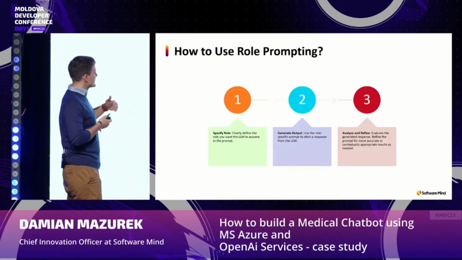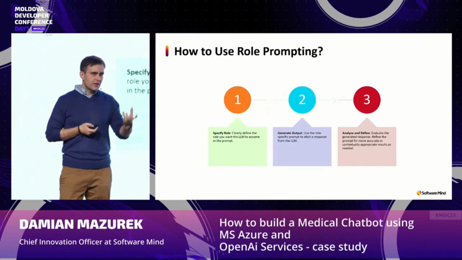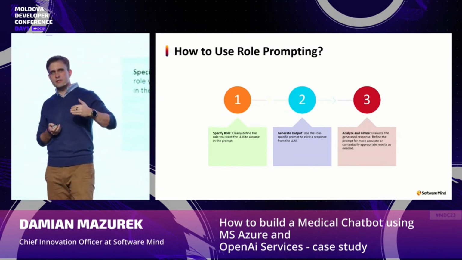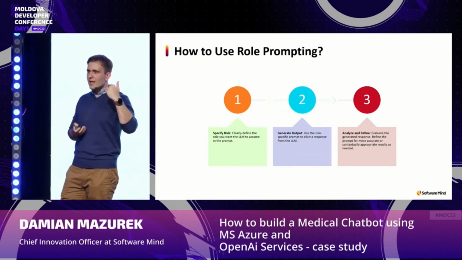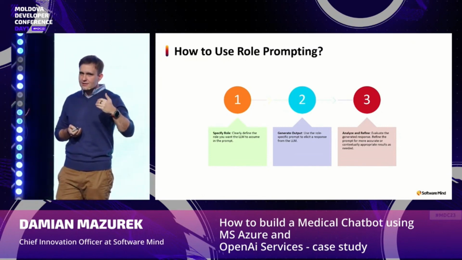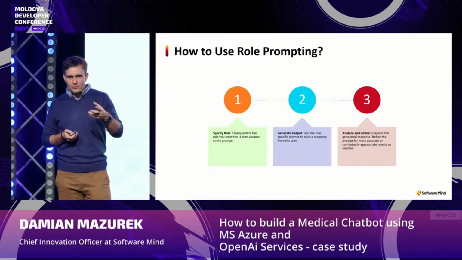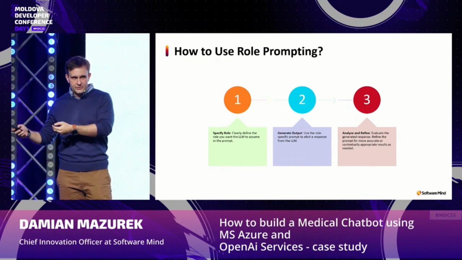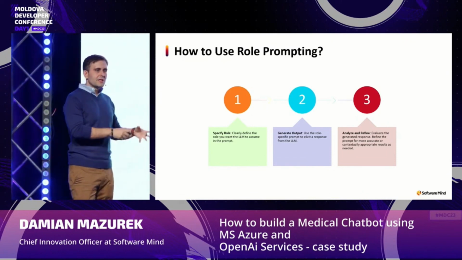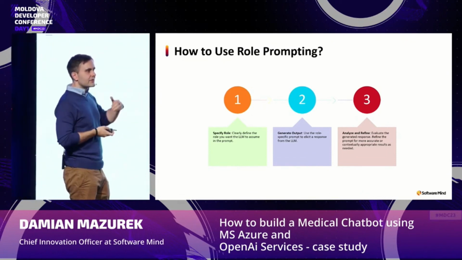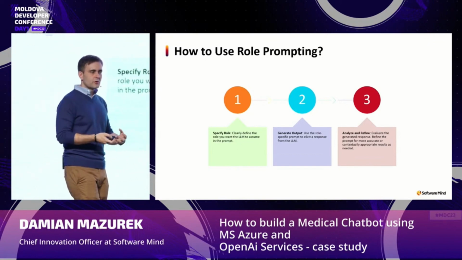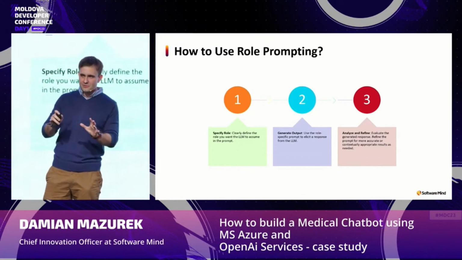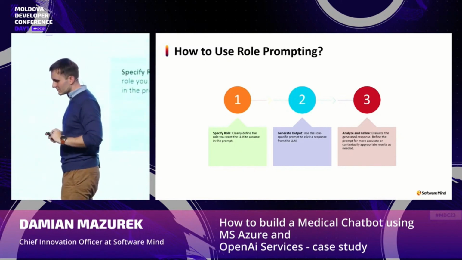And here there is a simple flow. At the beginning, we specify the role. So in this case, let's say we are specifying the role that you are the medical AI assistant, that the main task is to diagnose people. You need to ask them or gather this and this and this information. You need to help them with this, and at the end of the conversation, you need to calculate the recovery time based on additional models. And I will tell you about this one a little bit later.